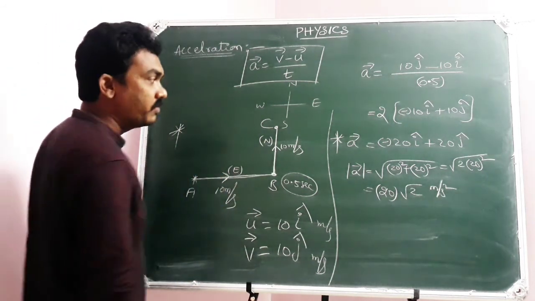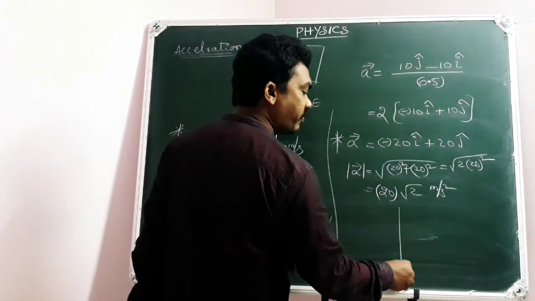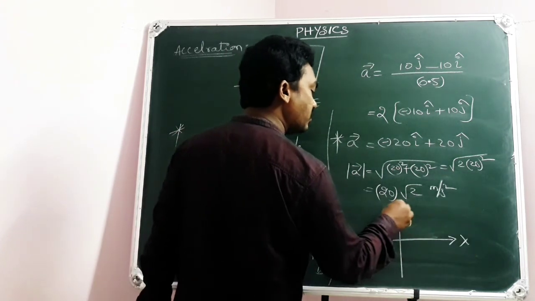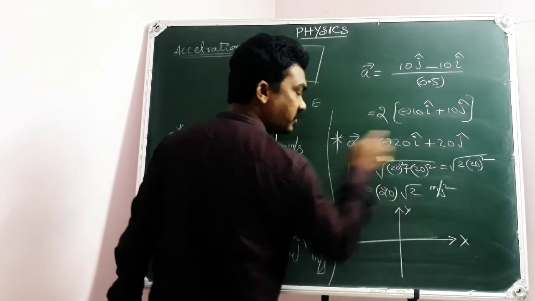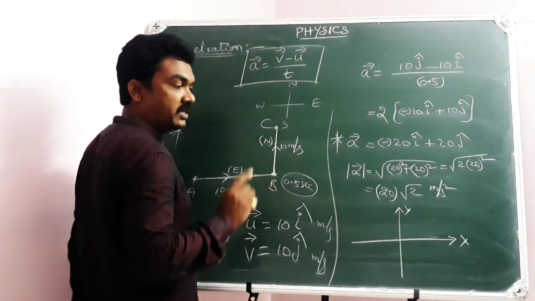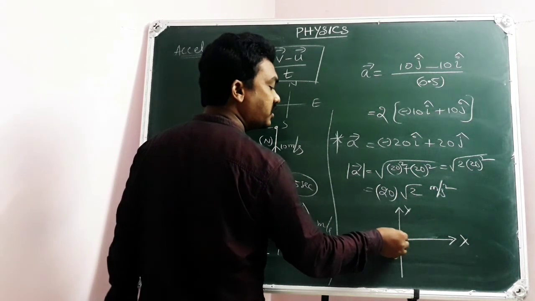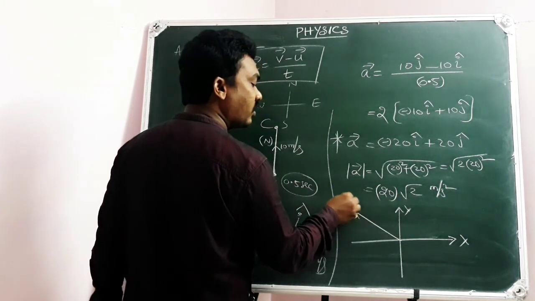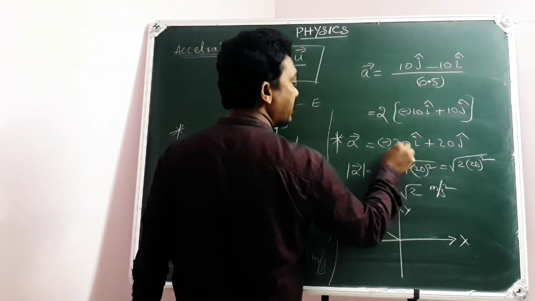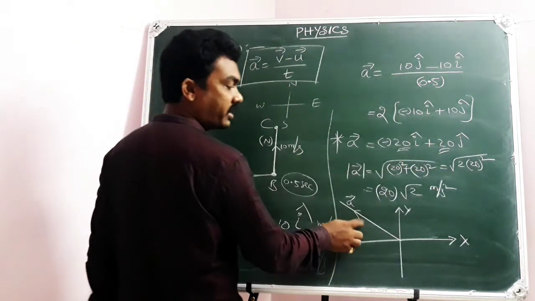This is very important. Here a bar equal to minus 20 i cap plus 20 j cap. So the x component is negative, the y component is positive. X negative, y positive will be in which quadrant? Here in the second quadrant. So your acceleration vector will be in the second quadrant, where the x component is 20, the y component is 20, but x is negative, y is positive, means second quadrant.